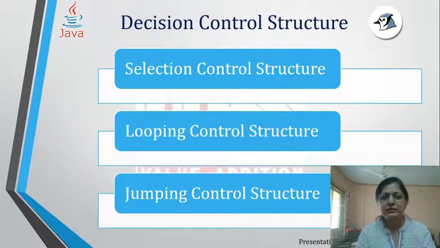That is what is there in the chapter. But today what we'll be learning is the selection control structure. In the decision control structure, you have the selection statements, the looping statements, and the jumping controls.